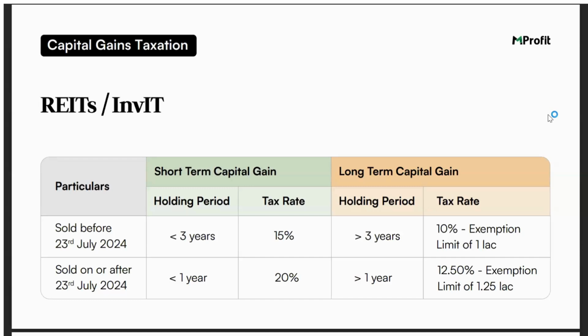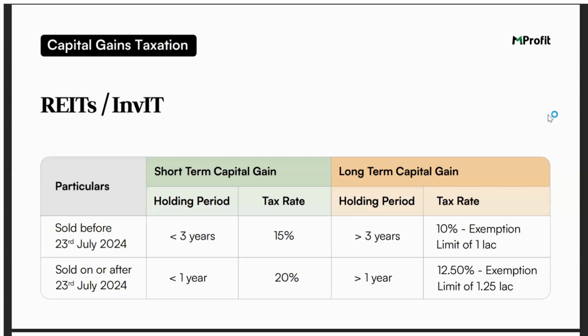If you are selling any REITs and InvITs on or after 23rd of July 2024, then the holding period now stands at 1 year, which means if you're selling it within 1 year, it will be classified as short term and taxed at 20%. If you're selling it after 1 year, it will be considered as long term and taxed at 12.5% with the exemption limit of 1.25 lakhs provided to you.